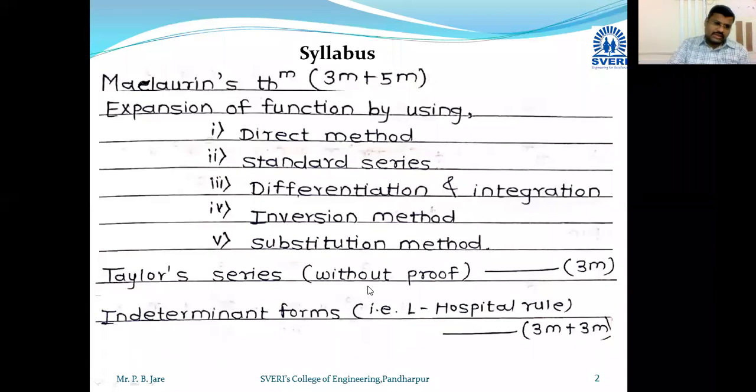Write down the syllabus, unit number third, unit number second, expansion of function. Write down the syllabus. This is the point. So what is this 3 marks and 5 marks? The 3 marks means the question will be asked in your theory exam for 3 marks and 5 marks.